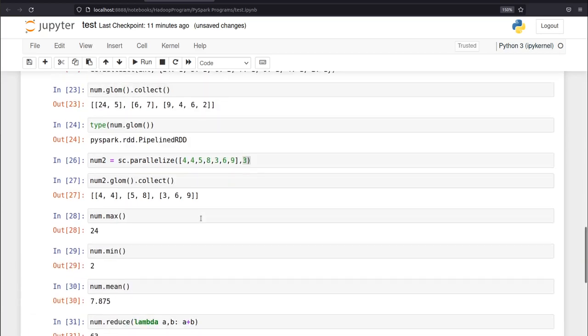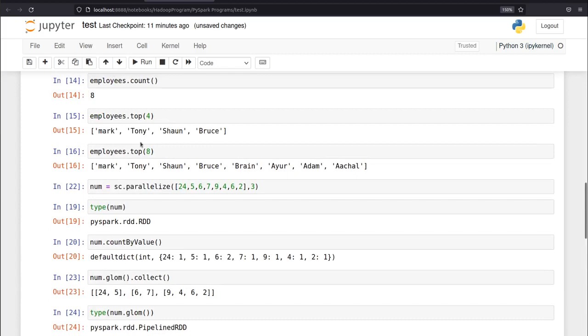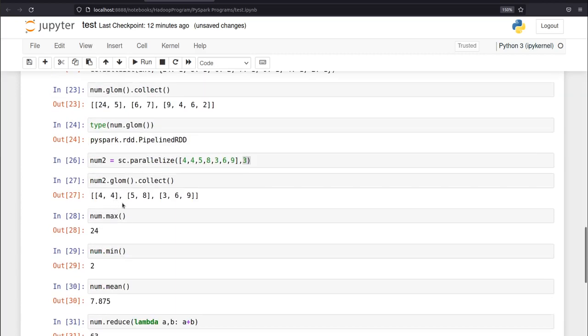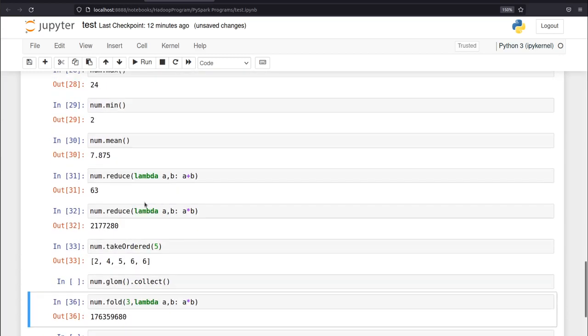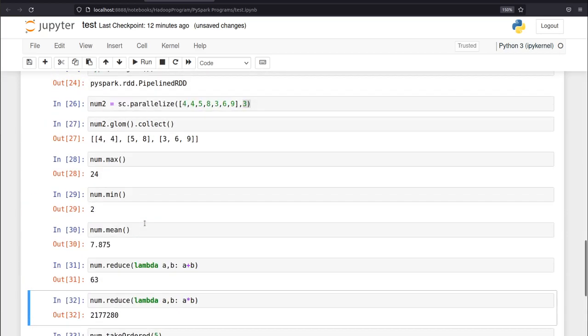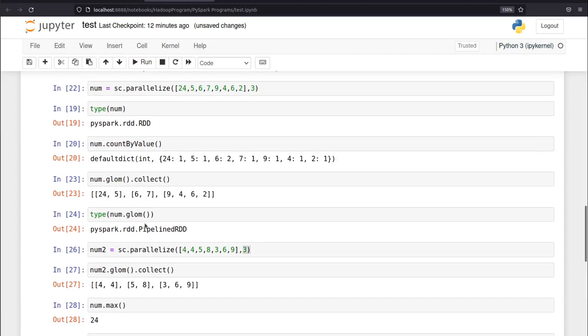It is now multiplying it, when we have 3 partitions, with 3 into 3 into 3, and then it is multiplying that number with this number. So that's all this fold does, and that's all for these basic commands.